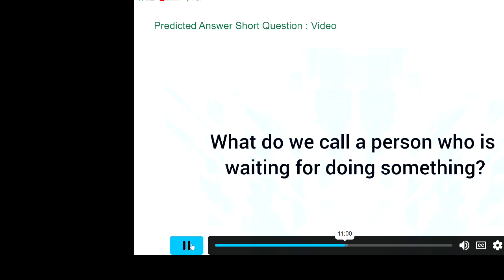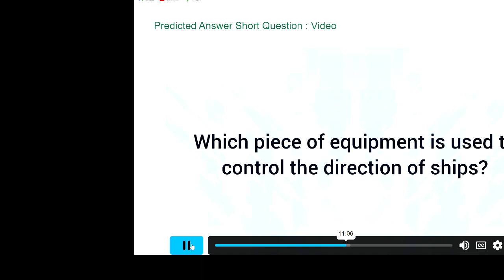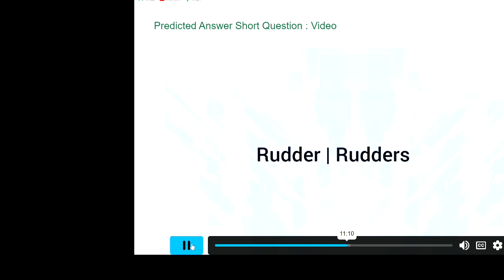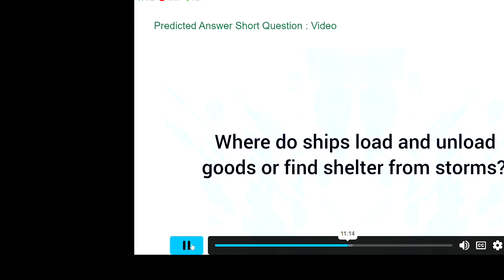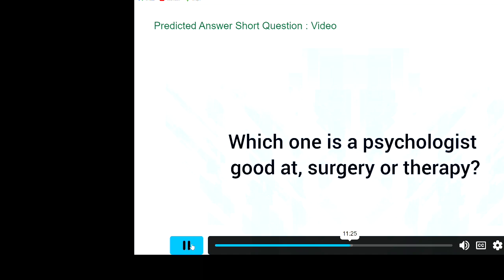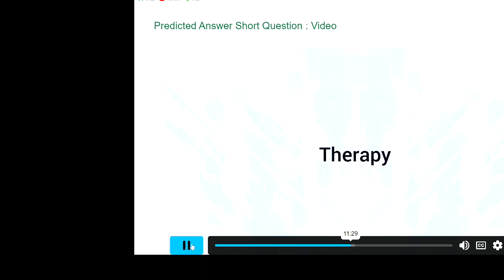What do we call a person who is waiting for doing something? Standby. Which piece of equipment is used to control the direction of ships? Rudders. Where do ships load and unload goods or find shelter from storms? Port, harbor. Which one is a psychologist good at, surgery or therapy? Therapy.